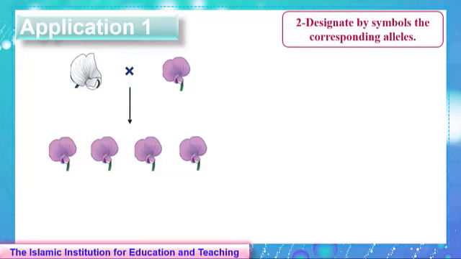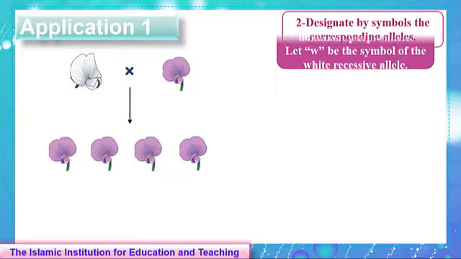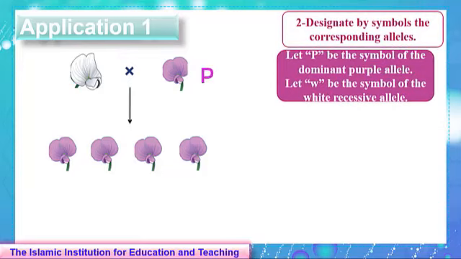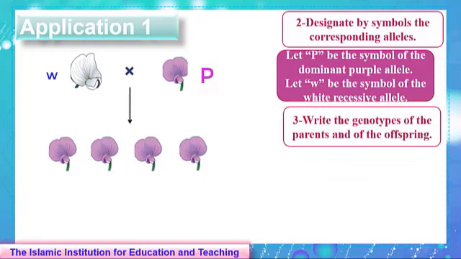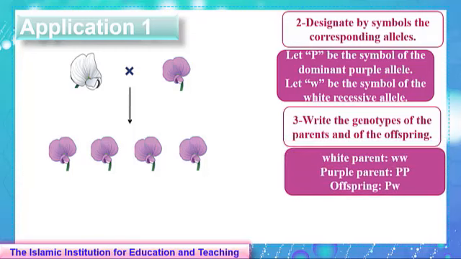Number 2, designate by symbols the corresponding alleles. Let capital P be the symbol of purple dominant allele, and let small w be the symbol of the white recessive allele. Number 3, write the genotypes of the parents and of the offspring.